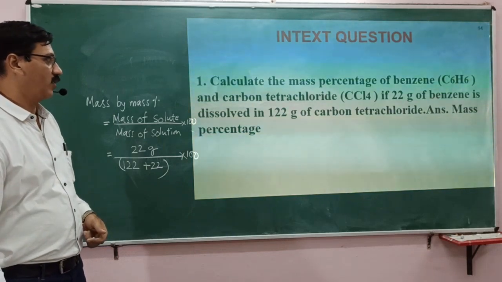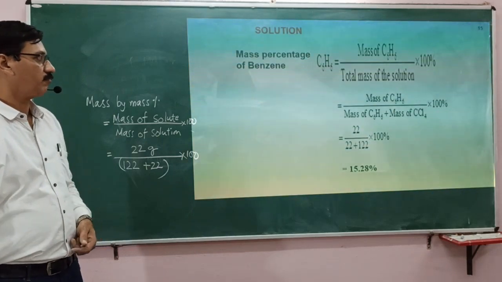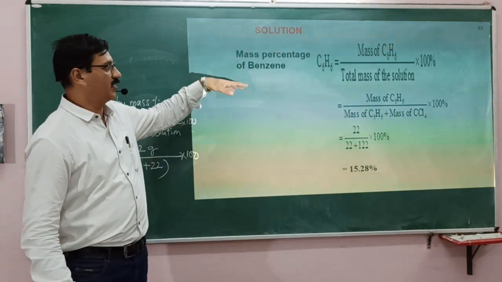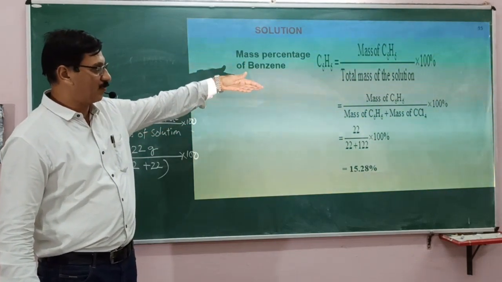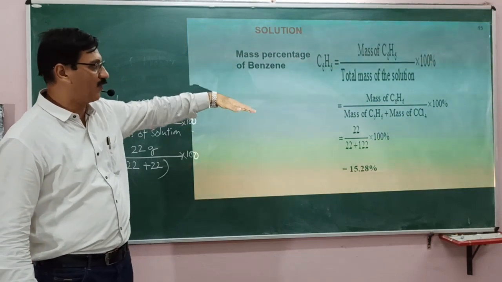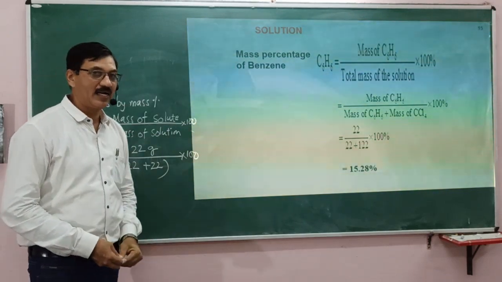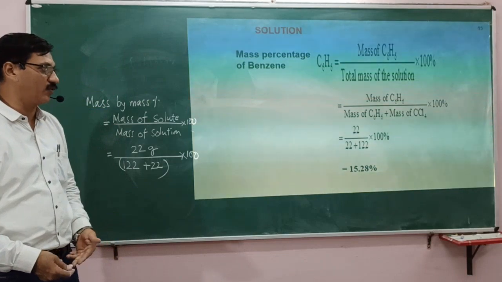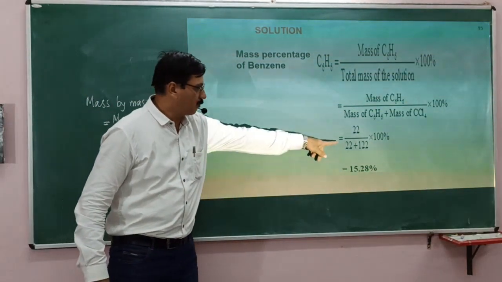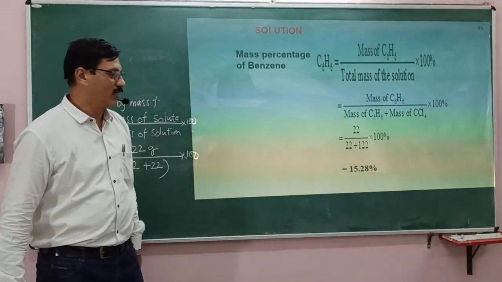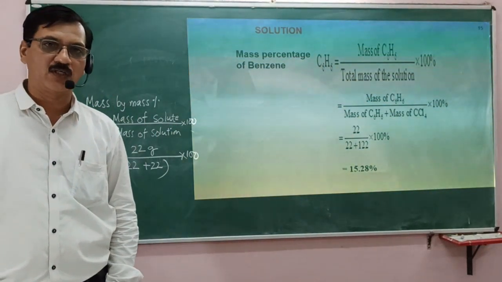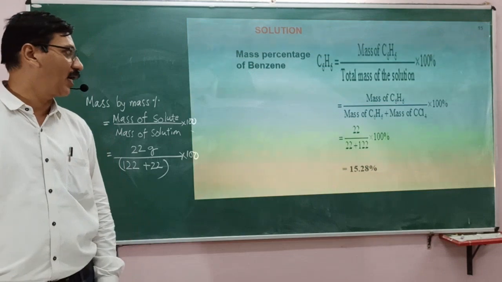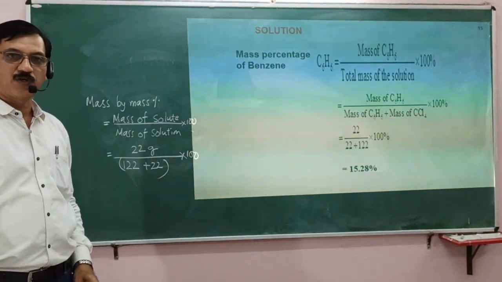Clear? So this is how you can find the mass percentage. Let us see what the answer is. Mass percentage is the mass of benzene divided by total mass. It is clearly written: mass of C6H6, that is benzene, divided by mass of C6H6 and carbon tetrachloride, CCl4, and the total mass is 144. 22 divided by 144 is 15.28%. This is how you can find the mass percentage.